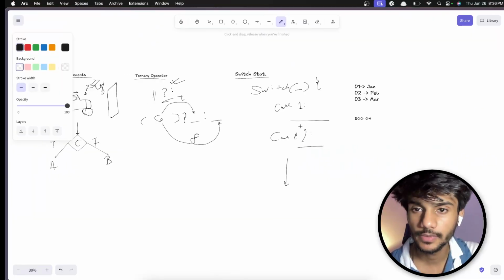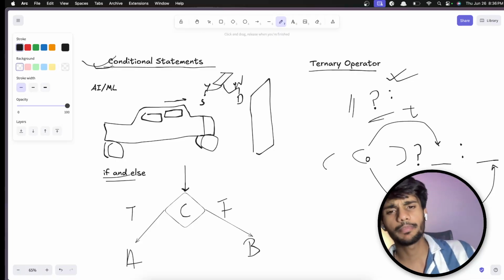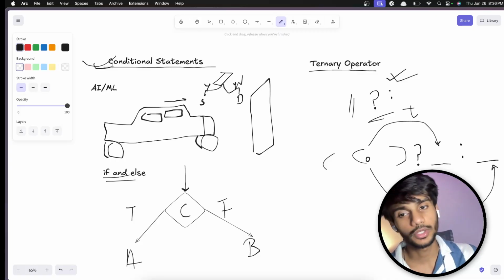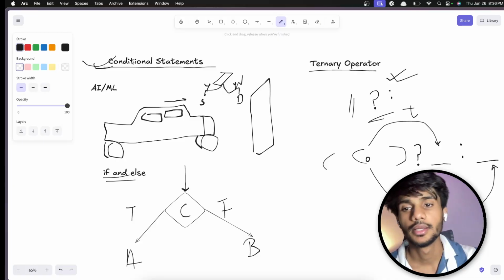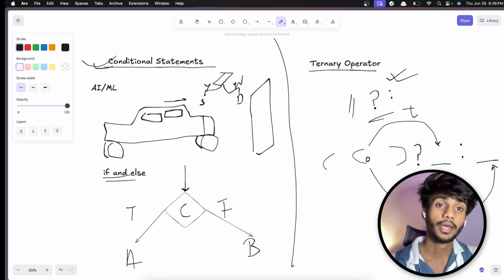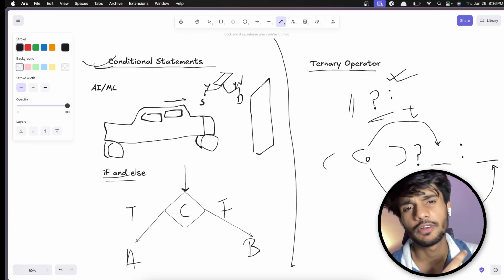So what did we learn? We learned there is something known as conditions. What are conditions? If something is happening, do this. If it is not happening, do that. If something has happened, do this. Otherwise, do that. If this is true, do this. If this is false, do that. This is simple. This is if and else. And if and else is really important. I guess there is no language that can exist without these fundamental things.